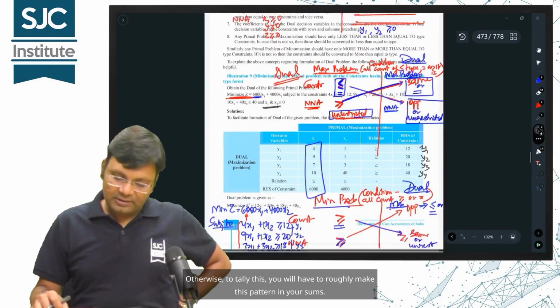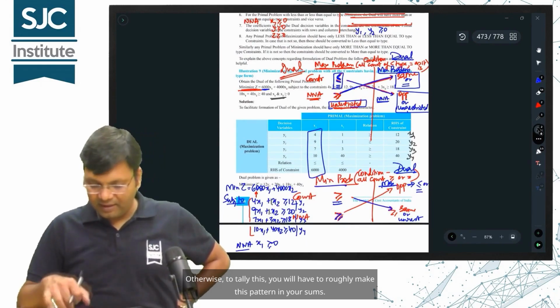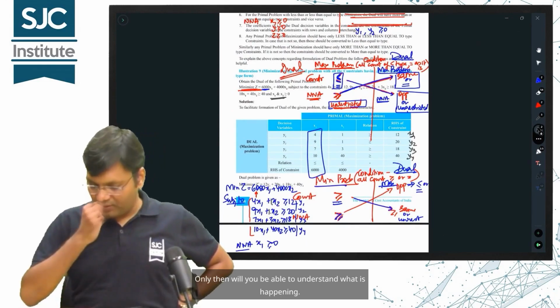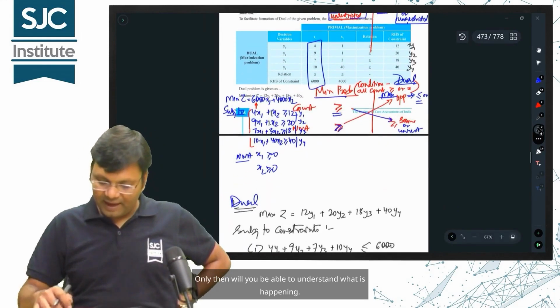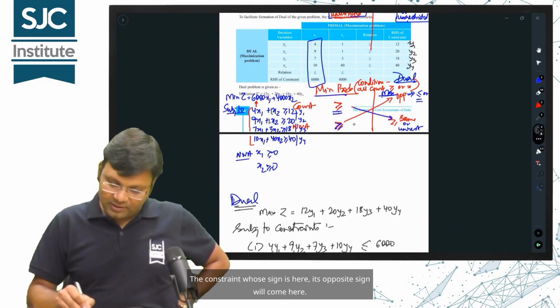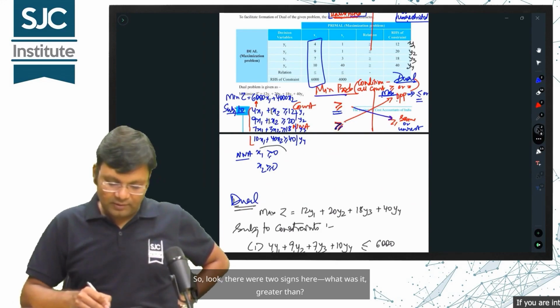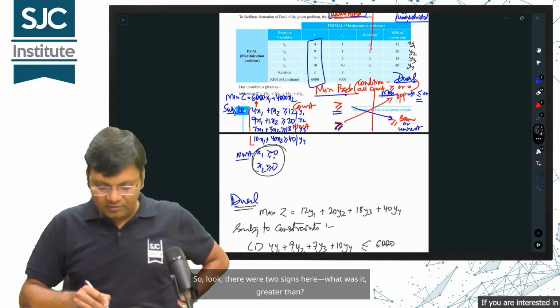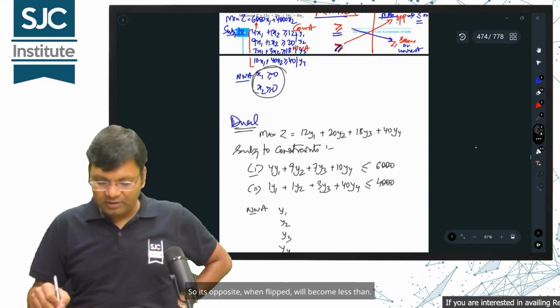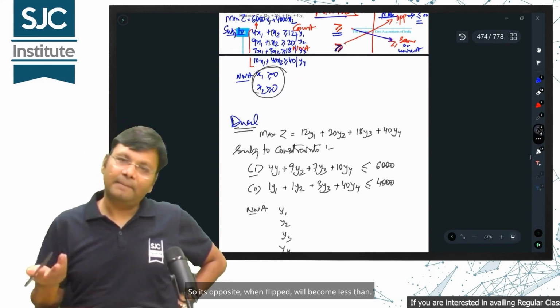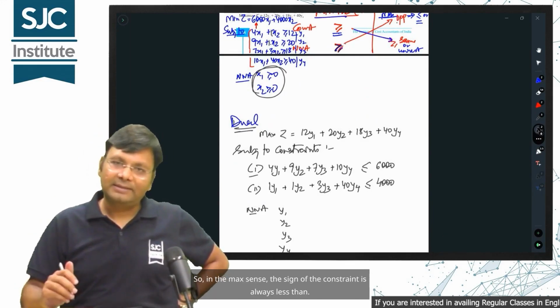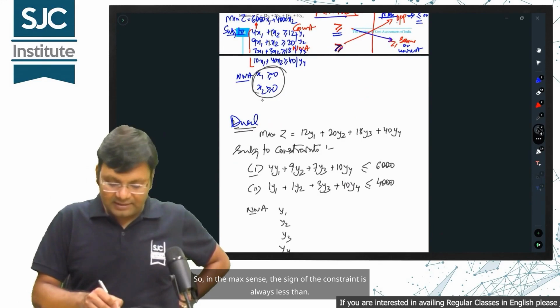Otherwise, to tally this, you will have to roughly make this pattern in your sums. Only then will you be able to understand what is happening. The constraint whose sign is here, its opposite sign will come here. So, look, there were two signs here. What was it? Greater than? So its opposite, when flipped, will become less than. So, in the max sense, the sign of the constraint is always less than.